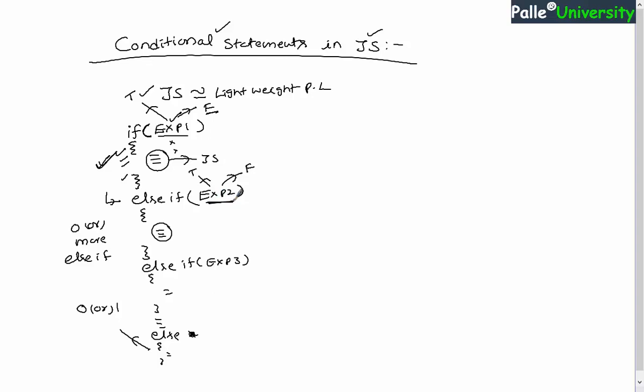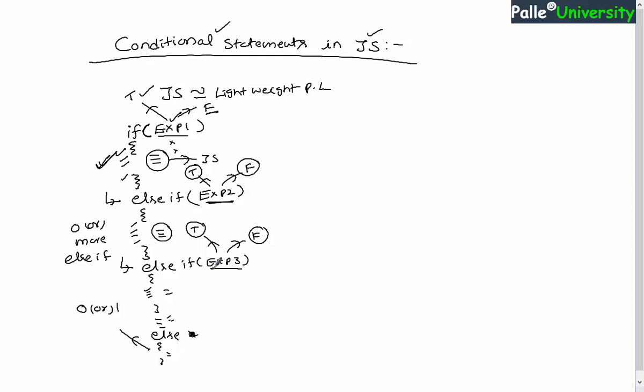In case expression 2 gives a true, execution will come into the else if body. In case expression 2 gives false, then the verification will go to expression 3. In case expression 3 gives a true, then the execution will go into that else if body, or otherwise, in case expression 3 is giving false, then the execution will go to the next else if statement, so on and so forth.